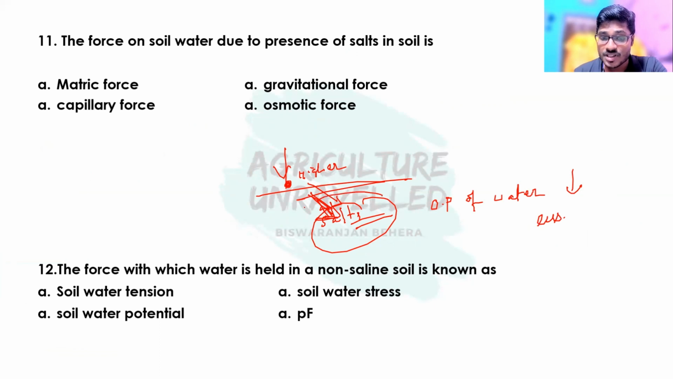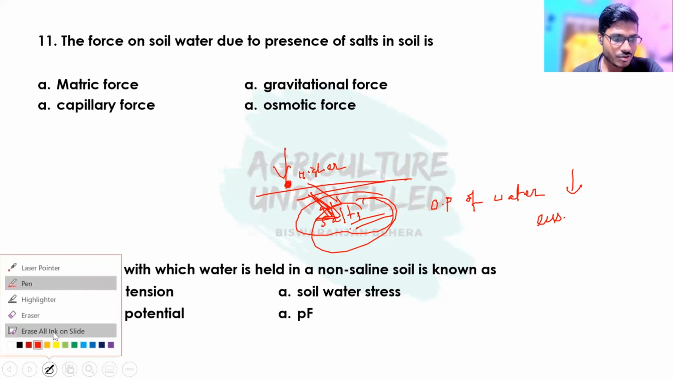Even if sufficient quantity of water is present in soil, the water will not be available to the plant, and this type of drought is known as physiological drought. Even if sufficient quantity of water is there in soil, the plant is not able to derive this water due to presence of salts in soil. So this kind of drought is known as physiological drought.